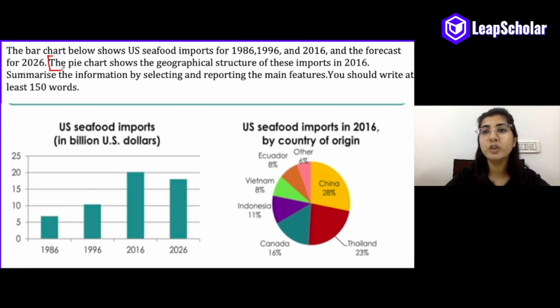So here we have two charts, and your question gives you two sentences for the two charts. So let's pick these two sentences and paraphrase them to write our introduction. Pause the video and paraphrase these sentences to write your introduction, and then we'll look at the sample introduction.